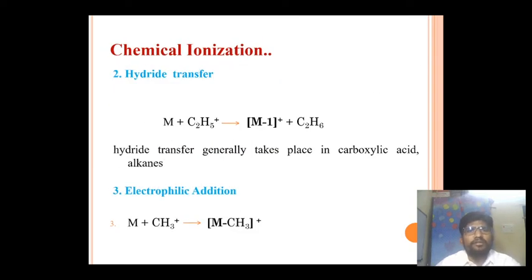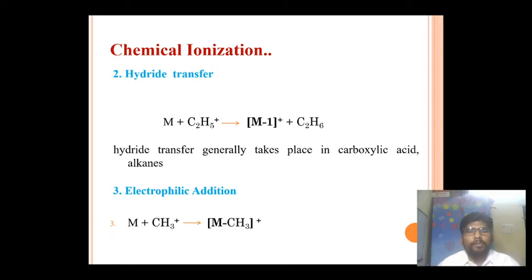Next one, hydride transfer. When our molecule or analyte reacts with the C2H5 plus ion, that gives you the M minus 1 molecular ion peak plus C2H6. Hydride transfer generally takes place in the case of carboxylic acids and alkanes. And because of this, the molecular weight of our compound is reduced by 1.